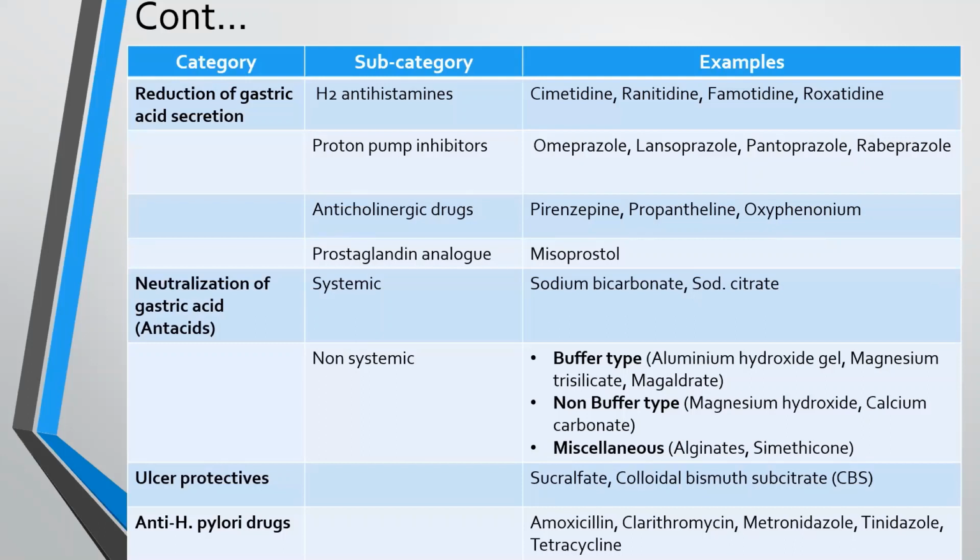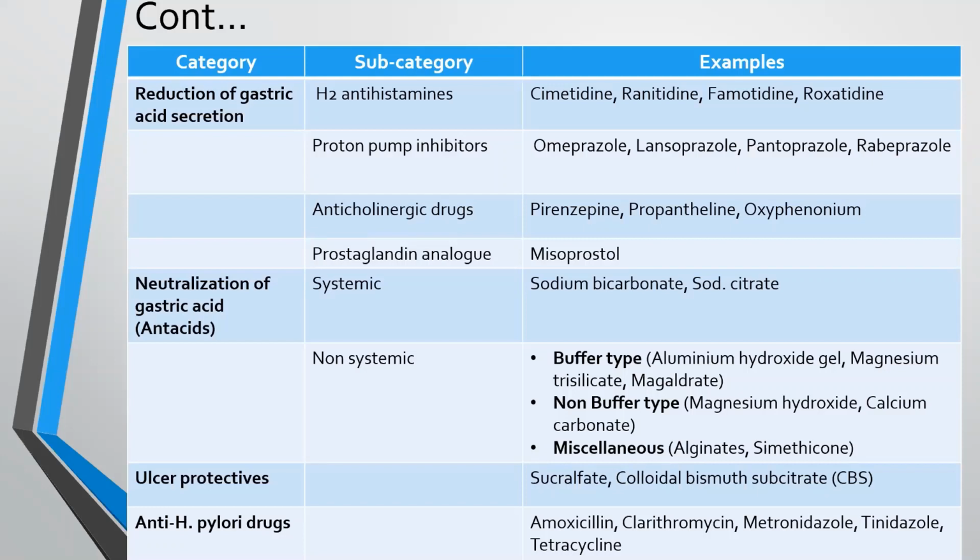Next, there are various drugs used for the treatment. Now we'll study them category wise. First is the drugs which reduce gastric acid secretion. This subcategory includes H2 antihistamines. The drugs are cimetidine, ranitidine, famotidine, and roxatidine.